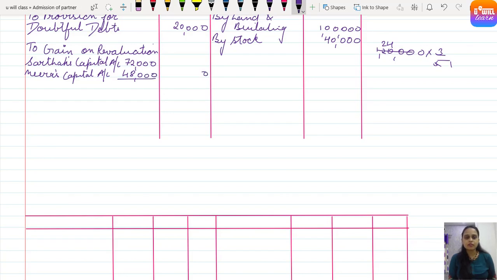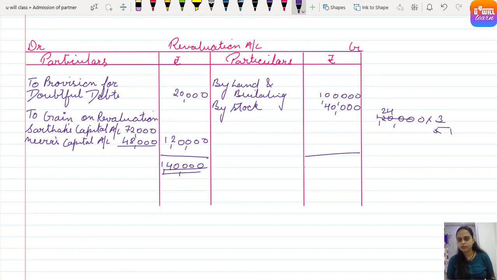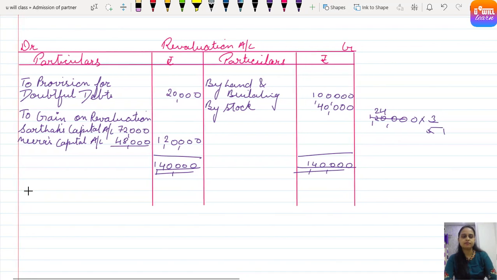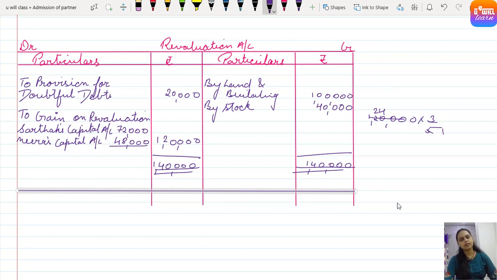Outside gain, it's correct. 1,20,000, right? And putting the total of 1,40,000 rupees on both the sides. Done. Now let's sketch the line and the revaluation account. Clear everyone?